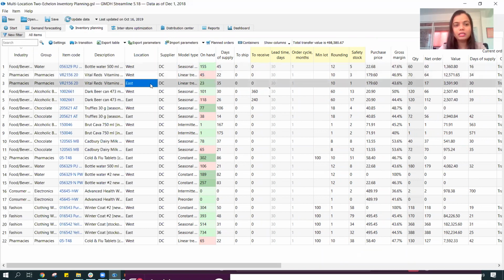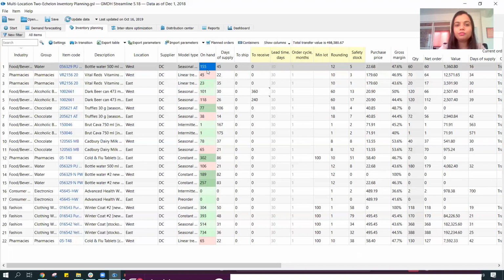The west region and the east region are being supplied by my distribution center. Over here, it's going to list all the products that I have. It is also going to list the stock on hand that I'm maintaining. So over here, I can see the stock on hand. It's automatically telling me how many days of supply this stock on hand would translate to. In this case, I have 155 units of stock on hand, and I have a days of supply of 45 days. So this is automatically being determined by the system based on our forward forecast.